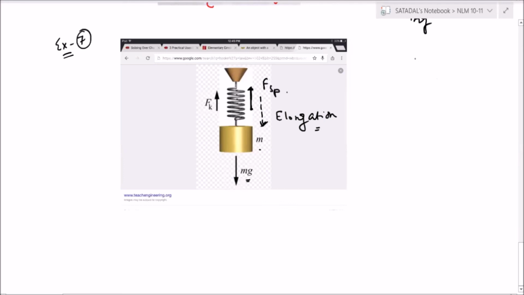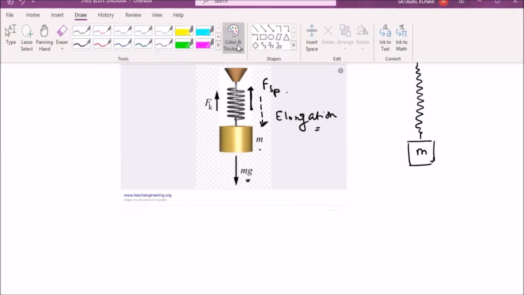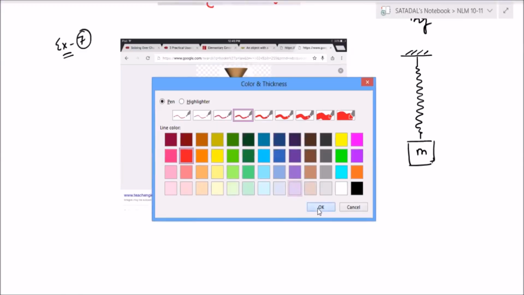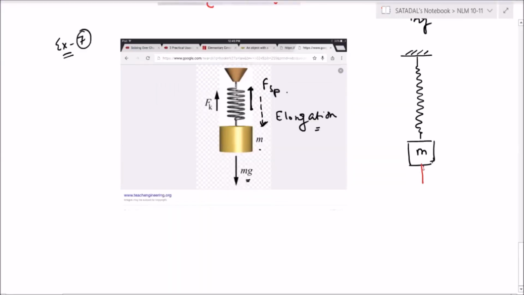So practically if we want to draw the diagram, this is M. So if I want to draw the FBD for the block, downward force is how much? mg only, right? And upward direction, how much force is acting? F spring, correct?